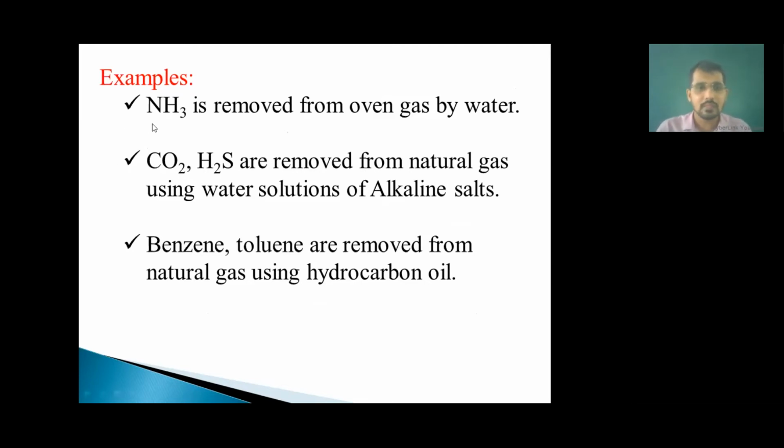So first one is NH3 is removed from the oven gas by water. Suppose there is a gaseous mixture, and one of the components there is NH3, that is ammonia, and I want to remove that ammonia component from that gaseous mixture. So how will I remove that?